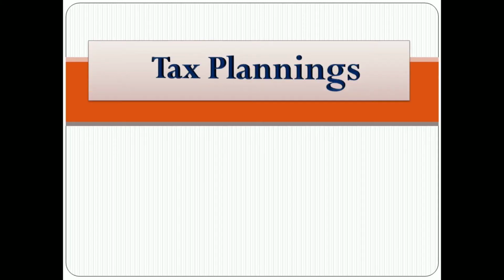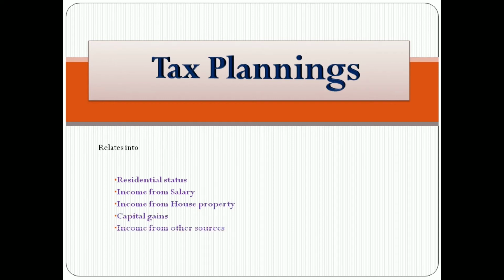So guys, in today's video we will discuss tax planning related to residential status, income from salary, income from house property, capital gains and income from other sources. In residential status, we will discuss how a non-resident can avoid his tax burden, that is, how he can save his tax in India on his income.